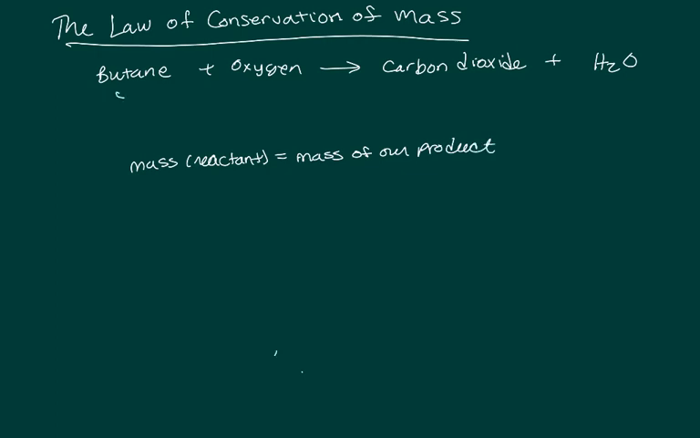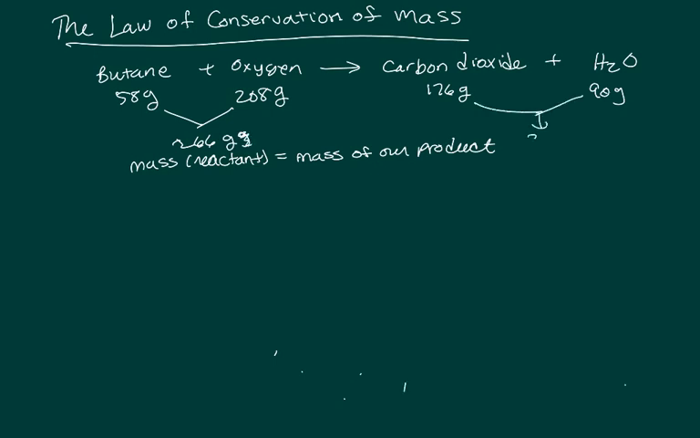So if we had 58 grams of butane ignite with 208 grams of oxygen, we end up with 176 grams of carbon dioxide and 90 grams of water. Notice that they both add up to 266 grams on both sides. So we see that the mass of our reactants is equal to the mass of our products here.